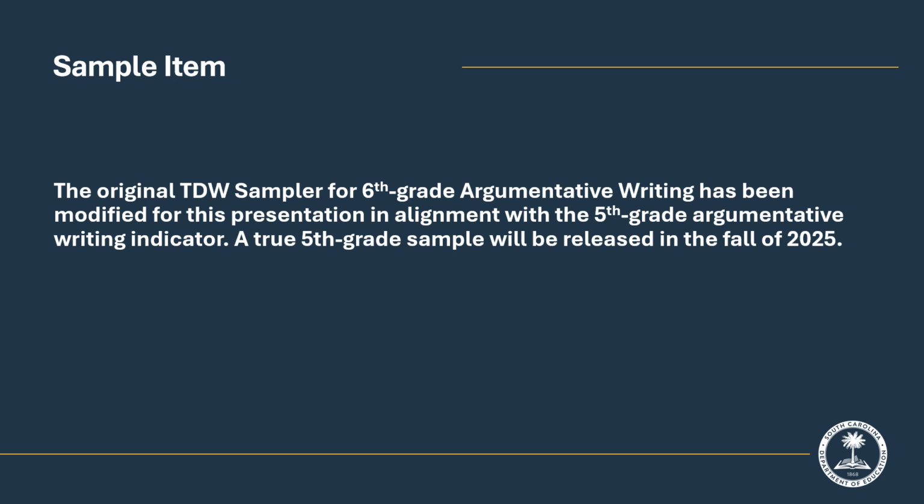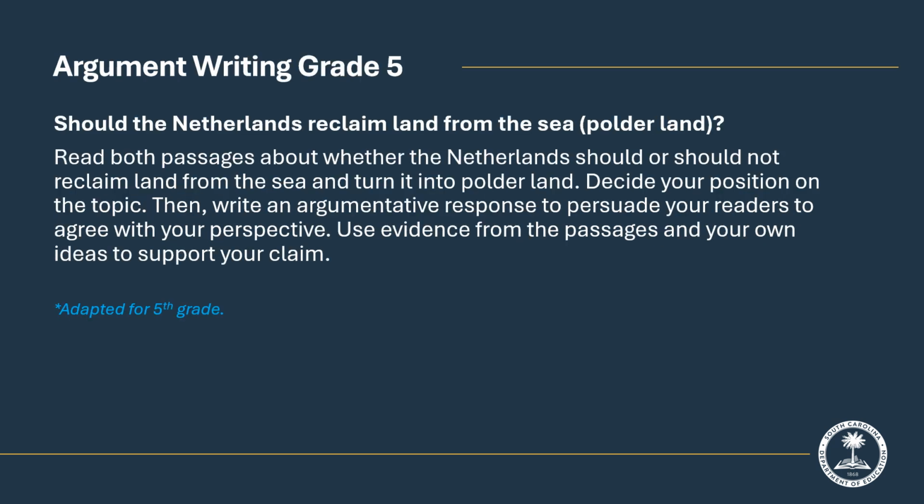This sample item was tested in 6th grade. It can be easily adapted for 5th grade until a 5th grade TDW item is released in the 2025-26 school year. Here is the 5th grade adapted version of the 6th grade task. We have removed the sentence that directs students to acknowledge an alternative perspective on the topic. This expectation does not enter argumentative writing until 6th grade.